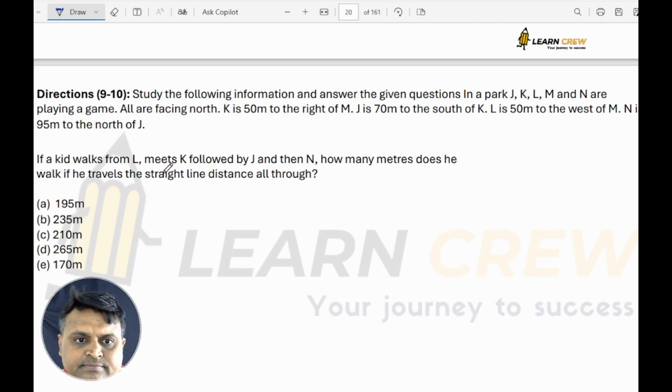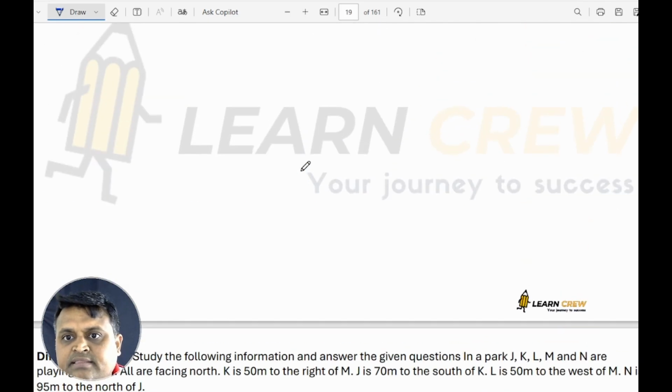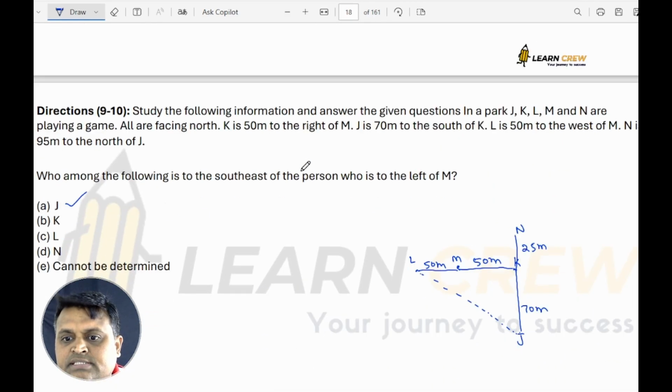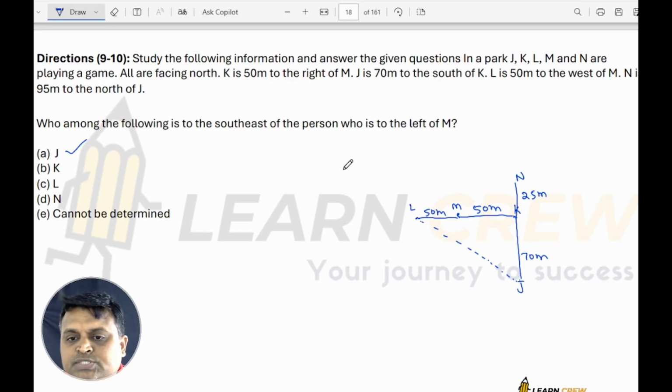L to K followed by J and then N. So how much distance does he have to travel?